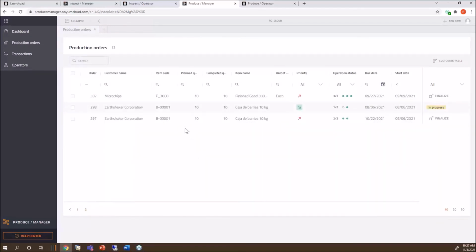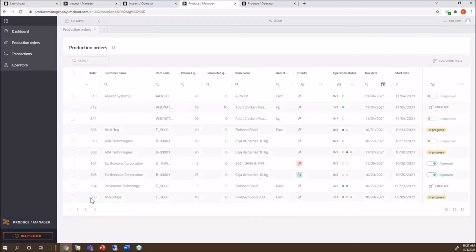I think I have one in here. I've got to look at it. Where is my... there we go. Let's use this one. This was one of the items, I'm pretty sure. So here is my production order. I'm saying if I receive this finished good into production, I want to create a quality control order. This one has not been released yet, so I'm going to release it here.